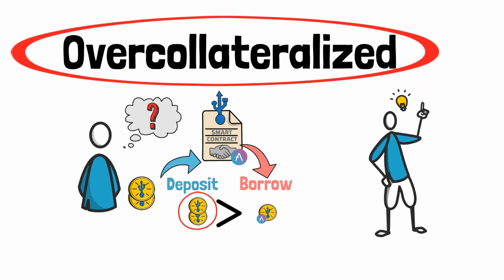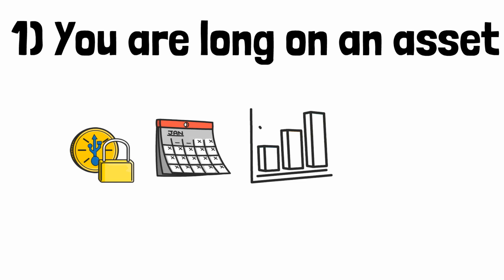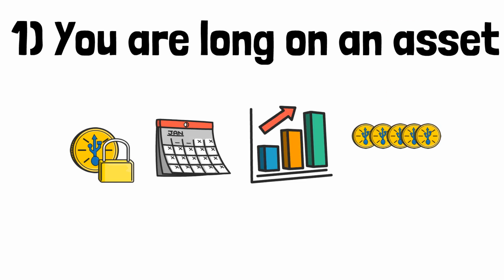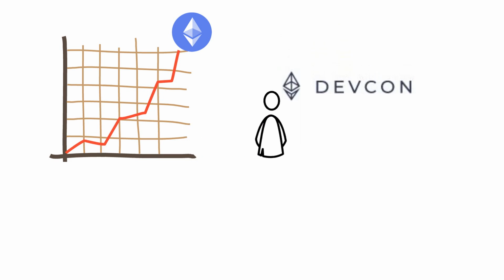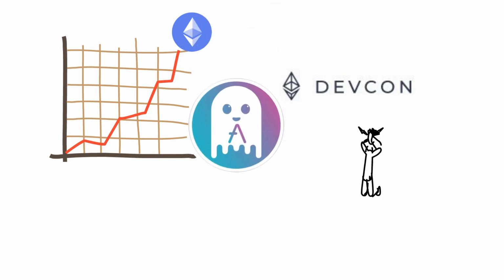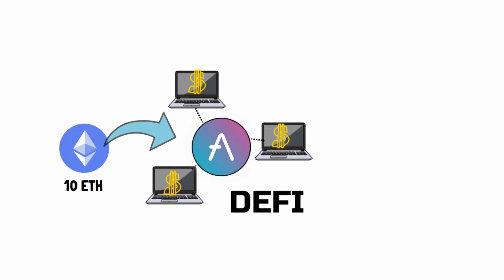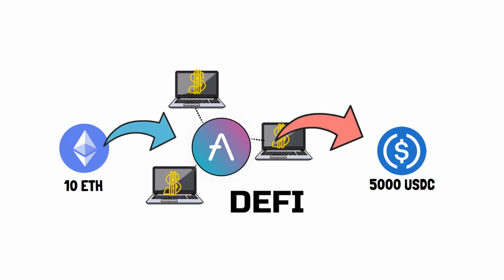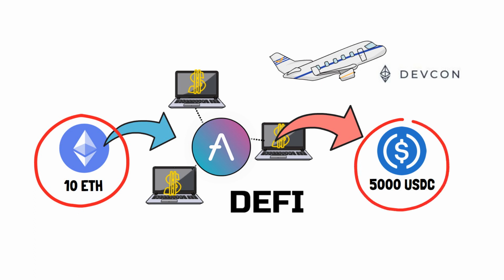We'll answer both. First, you'd want to take a loan on Aave if you are long on an asset and want to be entitled to its potential upside, but you want to have working capital which you can use for other things. Let's say you think Ether's value will grow and you want to benefit from holding Ether, but you also want to go to DEFCON and you only have money for one of them. Normally, you would have to decide, but with Aave, you could do both. This is a way you could go about it. Deposit 10 Ether into Aave and take a loan of 5,000 USDC, which you can use for paying the expenses of your trip to DEFCON. Aave allows you to keep your crypto and to have working capital to use in whatever you want.